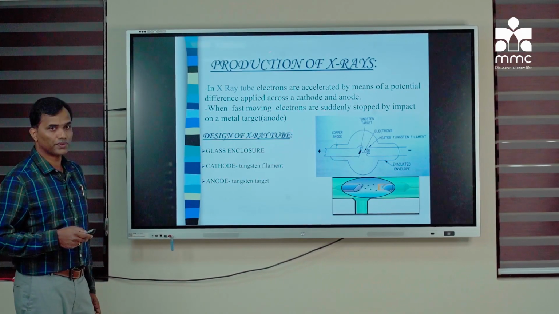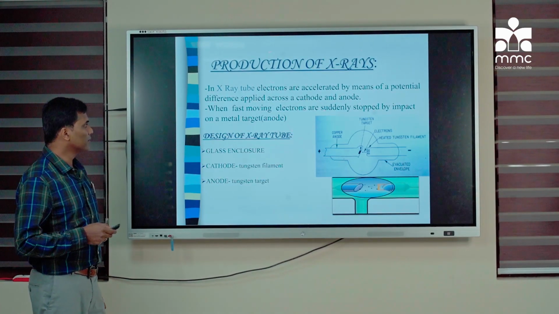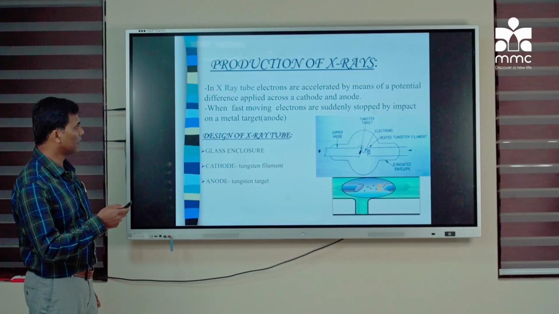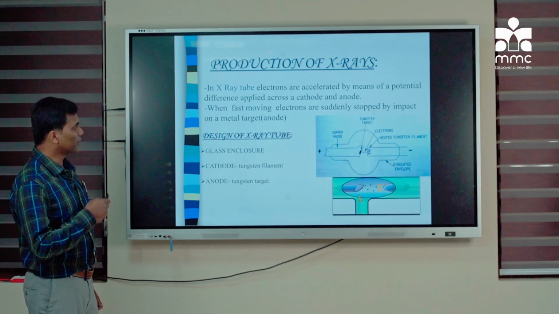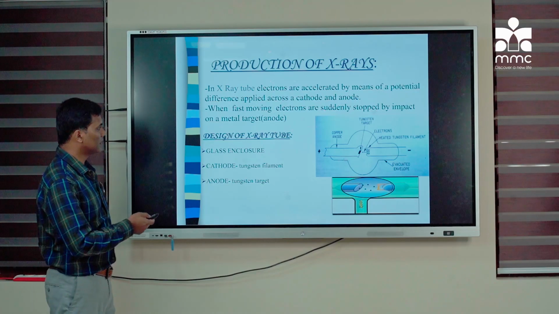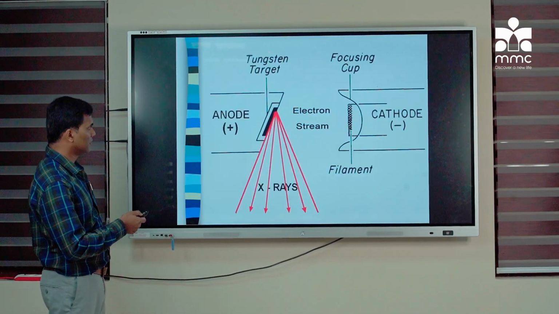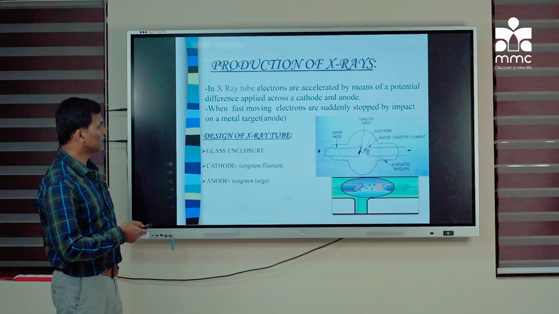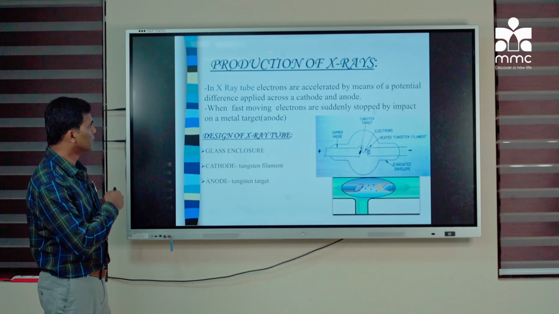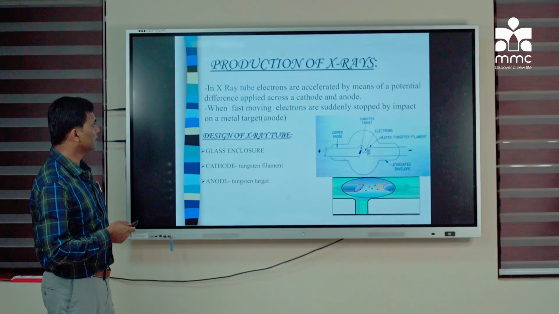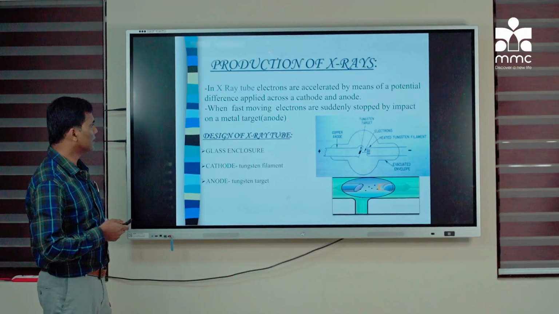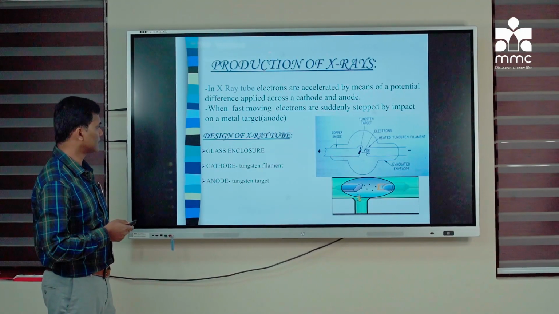So about the production of X-ray. X-ray is produced in an X-ray tube. In the X-ray tube there is a cathode and anode end. So when a potential difference of electricity is applied, the electrons will move from the cathode side. There will be a filament on the cathode side. From there, the electrons will move towards the anode, and when they hit the anode, there will be a tungsten target on the anode. So then there will be production of X-rays.